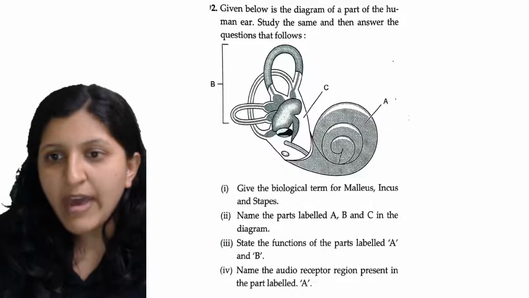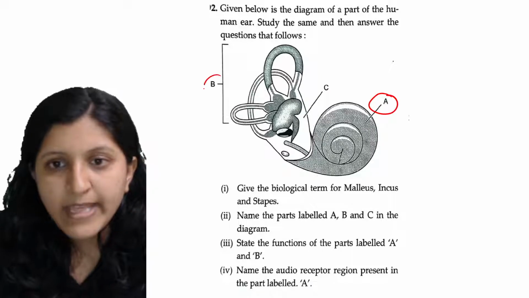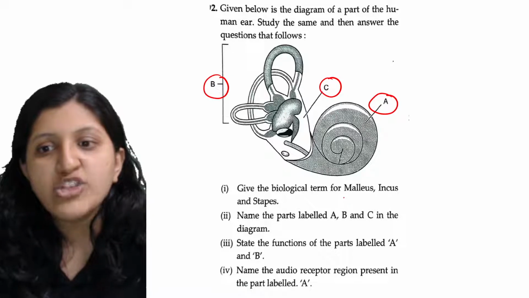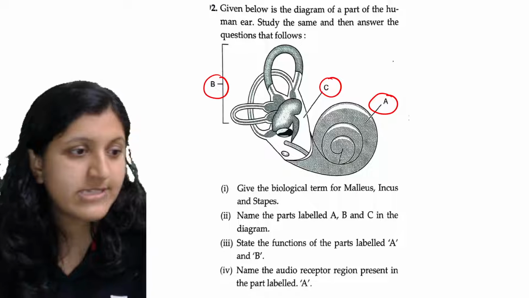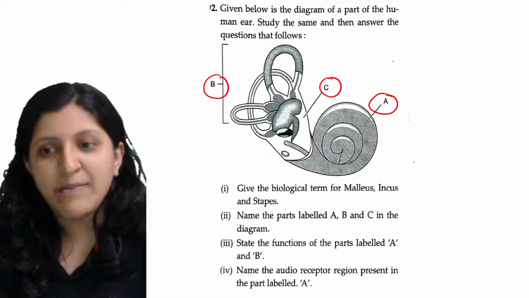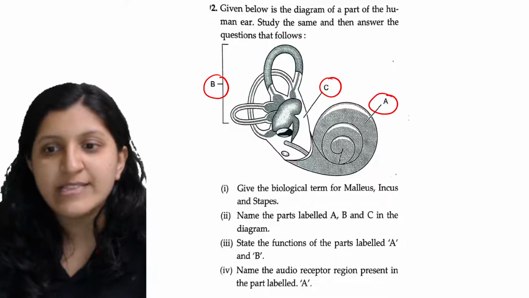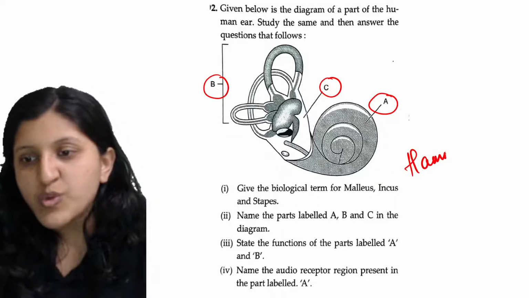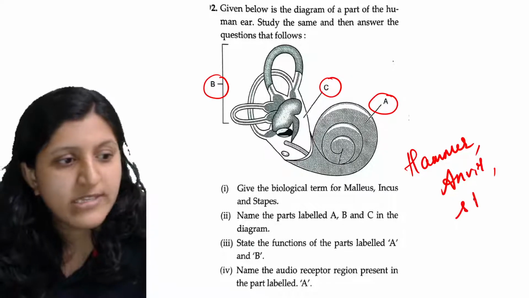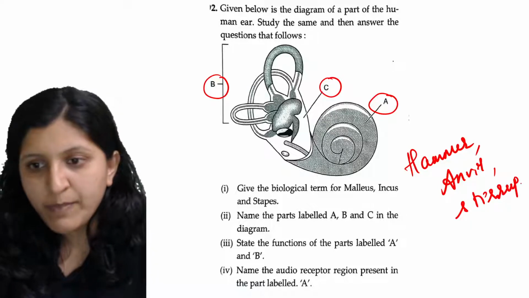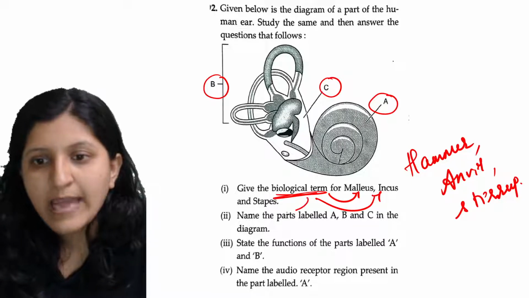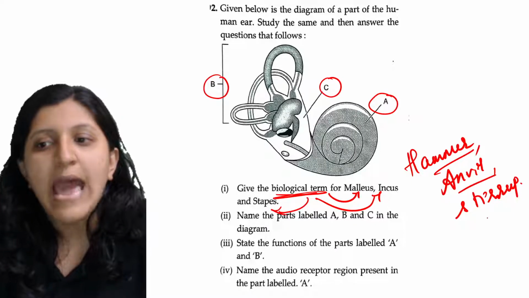They have labeled A, then B, and then C. Give the biological terms for hammer, anvil and stirrup. These are the normal names, and the biological terms are malleus, incus and stapes.